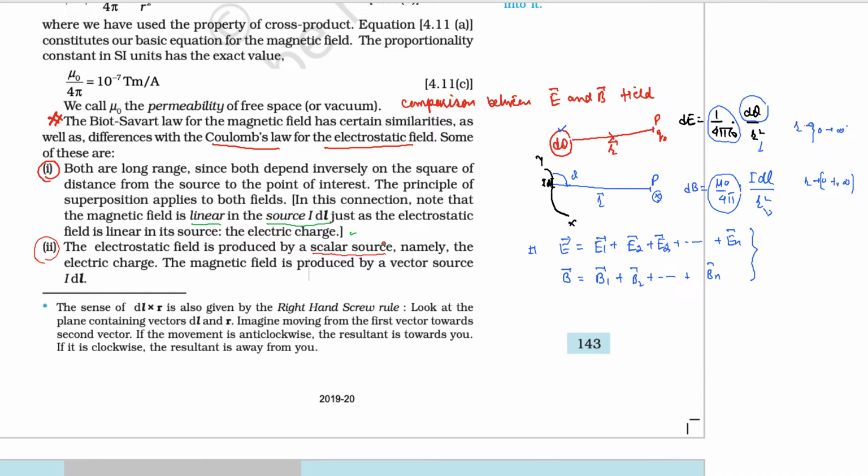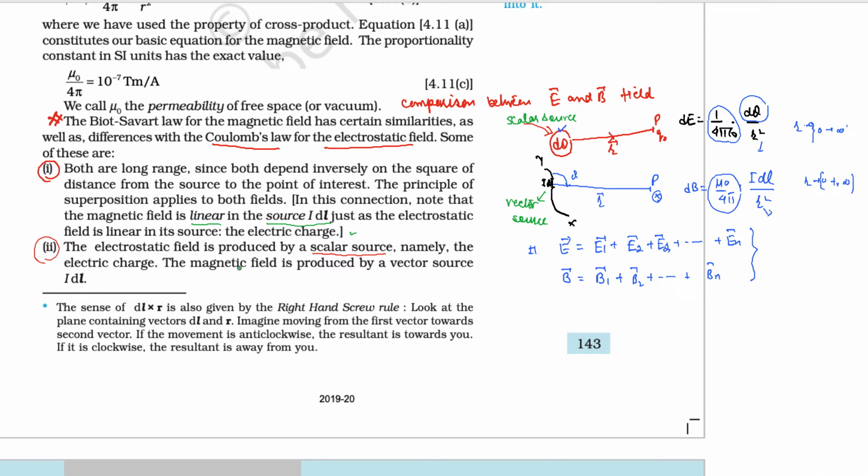See once again, charge is a scalar quantity. Electrostatic field is created by a scalar source. But this is a vector source: this is I dL, it's a vector quantity. This is the difference between the two.